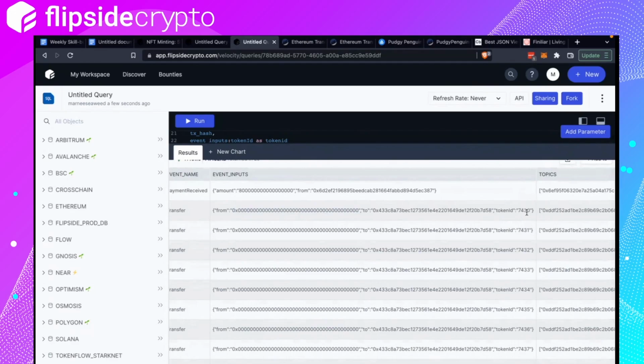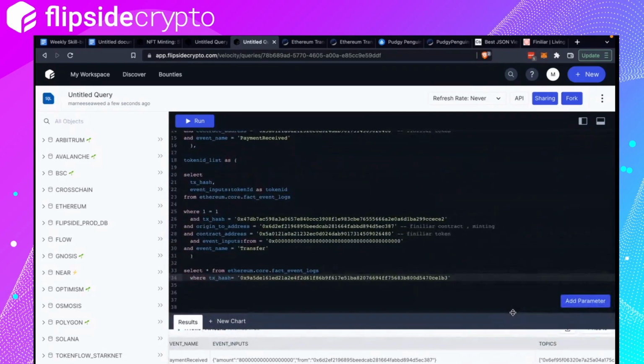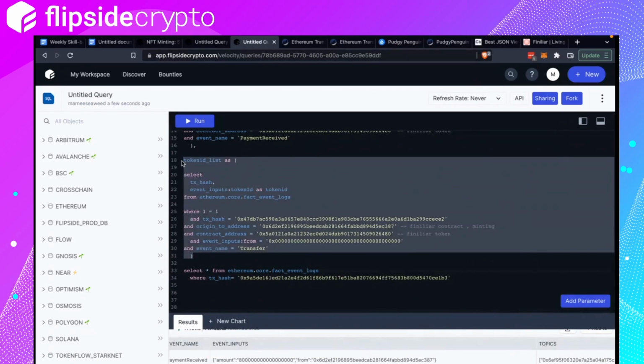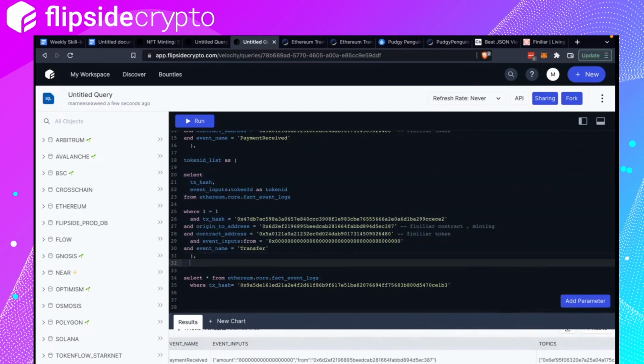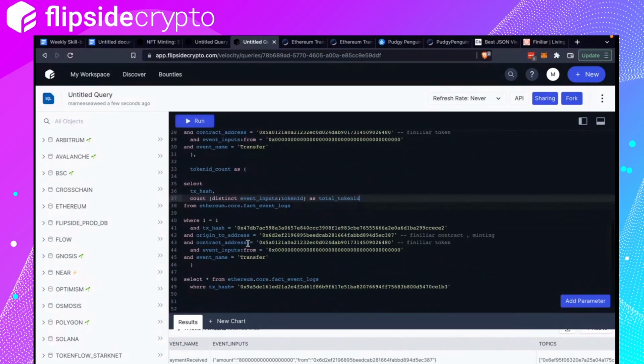So you want a row that says how many tokens they minted in this one particular transaction. Okay, so it would be something like this, right? The same thing as this. Maybe token ID count, and we would count this thing. Actually, we don't have to put this thing here, but why not? Total token ID. Yep, I think that's good.